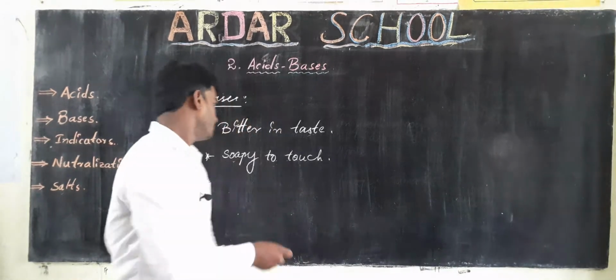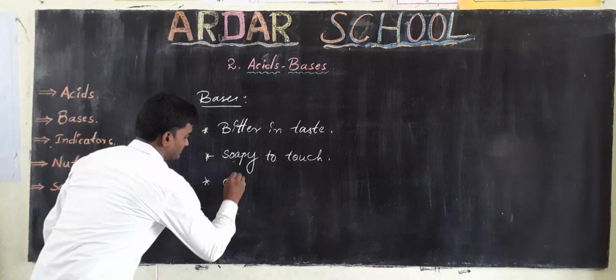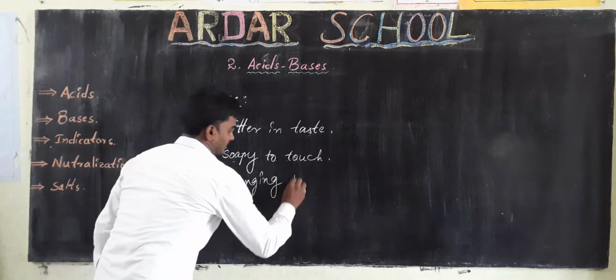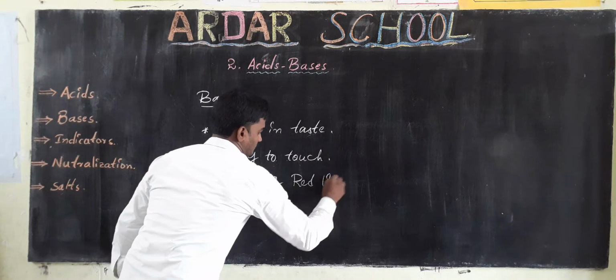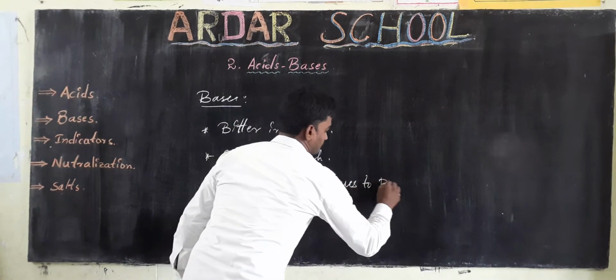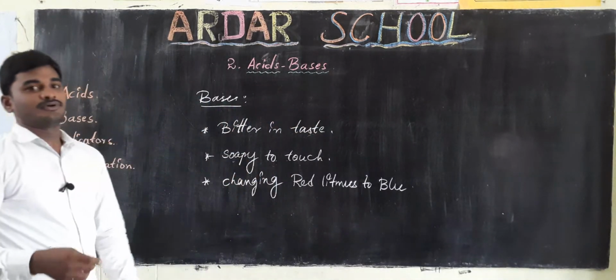Bases change red litmus to blue litmus. So these are the characteristics of bases.